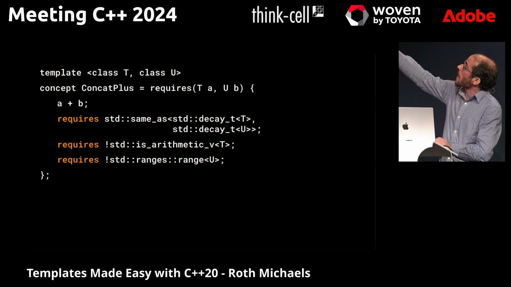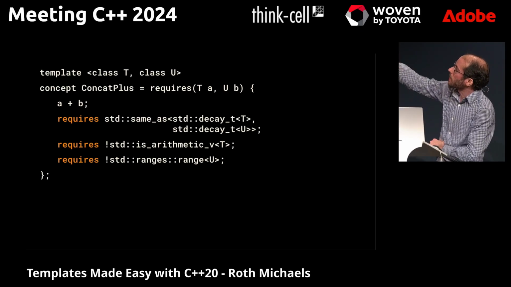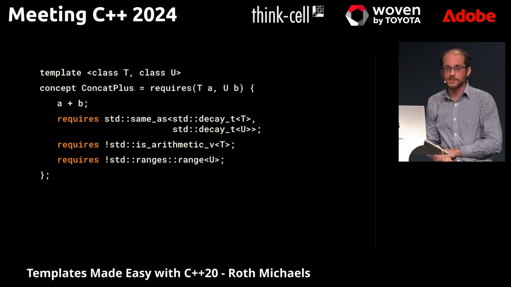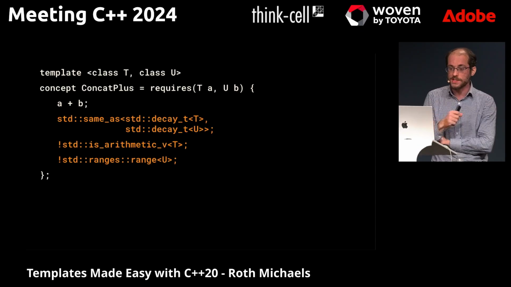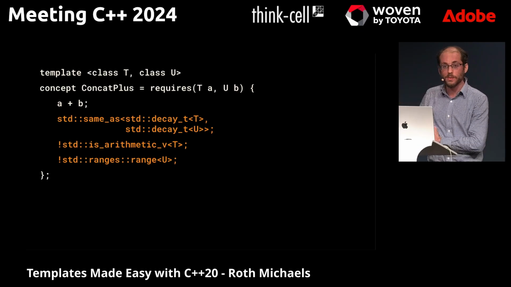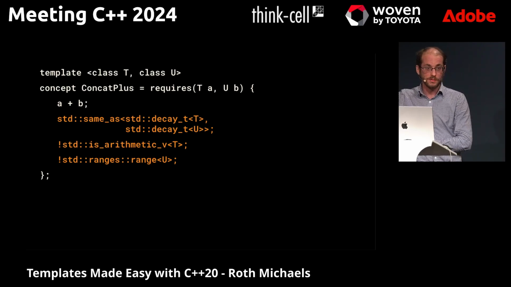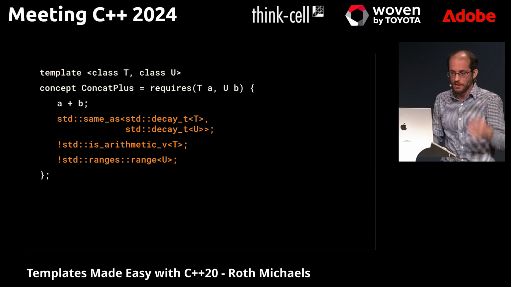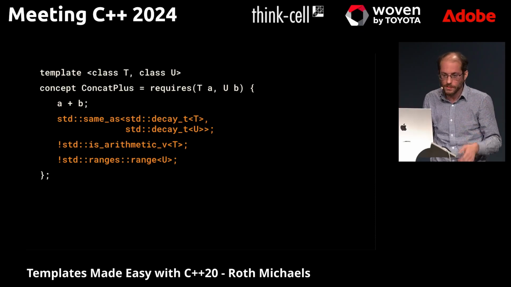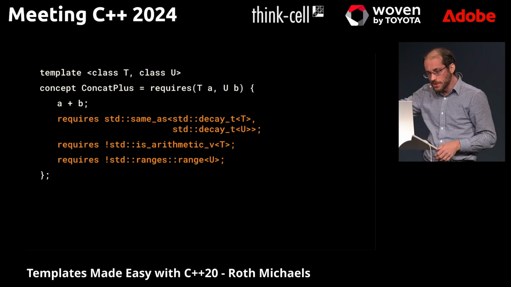But notice how I put requires before all three of these. This is really necessary, because this is what it's saying: it's requiring that those concepts are true. A common mistake you might make is to write this instead, where you just put the concepts in there without the requires. What this means is that it's valid code, that you can instantiate that template that way. It doesn't mean any of those things are true or false. It just means, oh yeah, you can put T's and U's into that. Great. So this is what you need to do in this case.